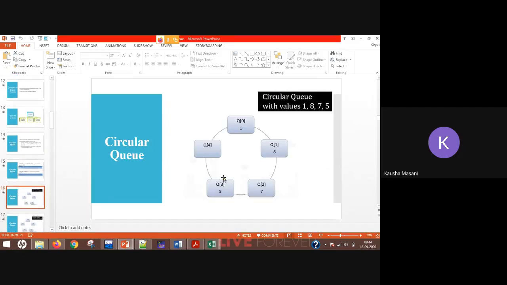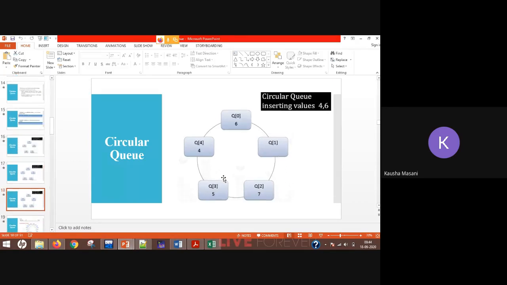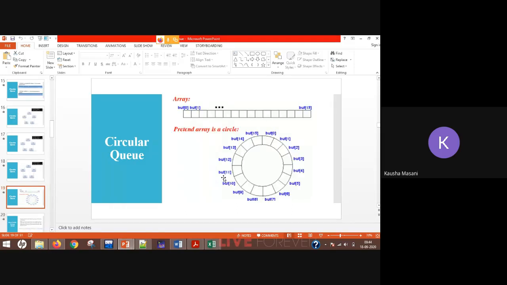We had seen this example where we are enqueuing the elements and dequeuing the elements in your circular queue. So I am going past them. We have also discussed that your circular queue is pretended to be an array in a circle. Actually it is not a circle. The way it is behaving, from 0 to 15, from 15 back to 0, again 0 to 15, again from 15 back to 0, is a kind of circular movement. It is pretended to be circular, but actually in your memory it is like this only.